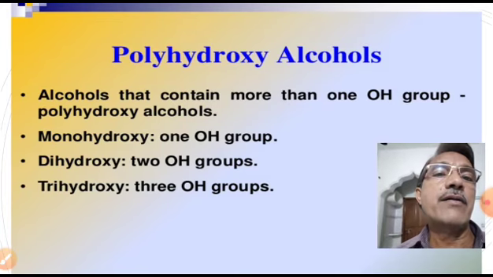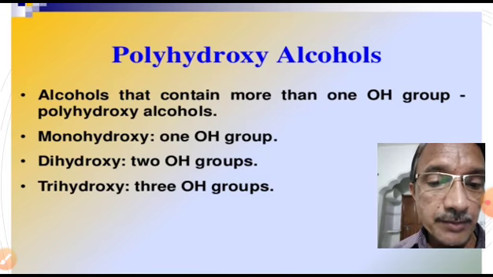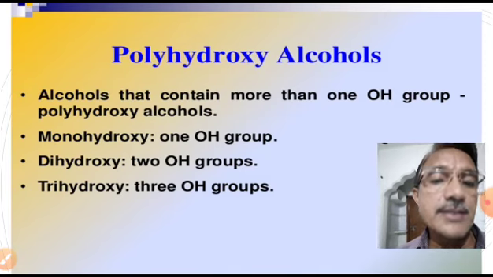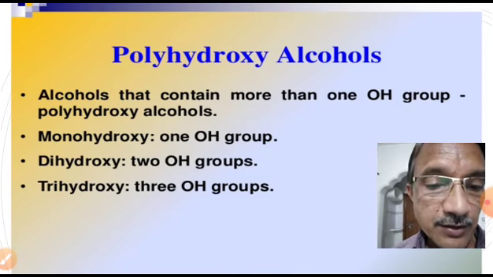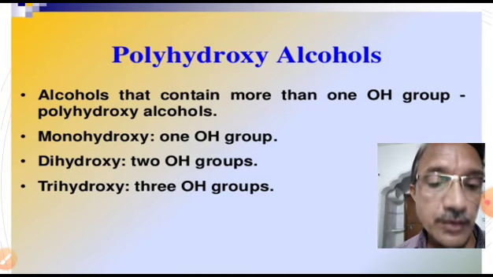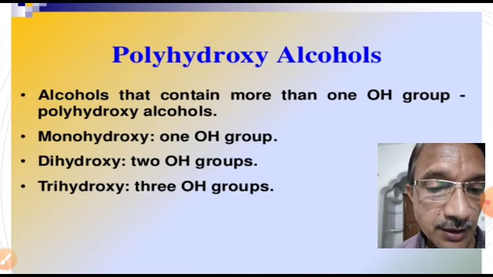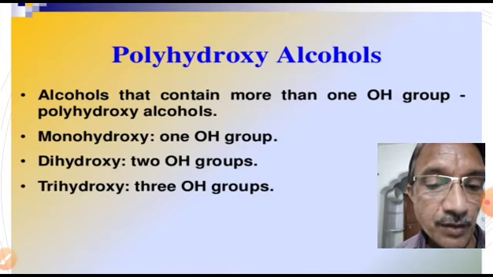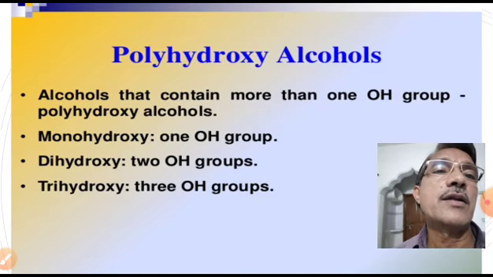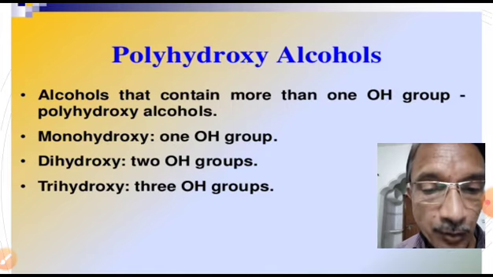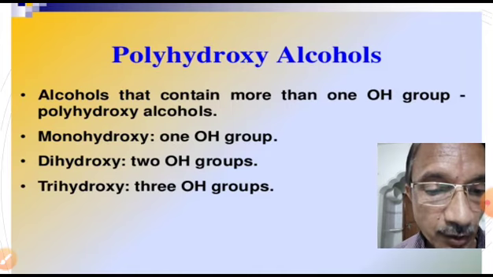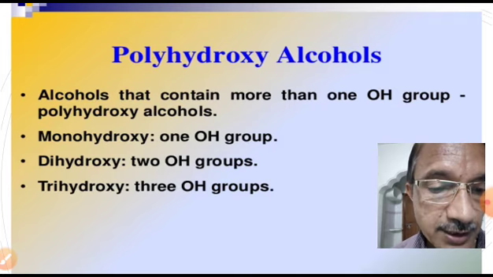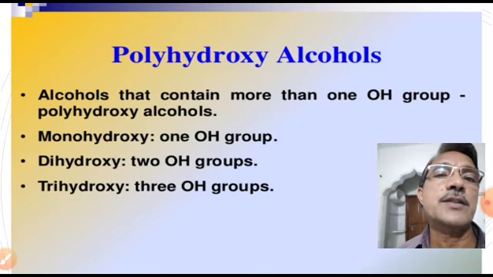Now, trihydric alcohol. The best example for trihydric alcohol is glycerol, CH2OH bond CHOH bond CH2OH. That is propane 1,2,3 triol. Polyhydric alcohol is not mentioned in the slide. Polyhydric alcohol example: mannitol, CH2OH, CHOH, CHOH, CHOH, CHOH, CH2OH.